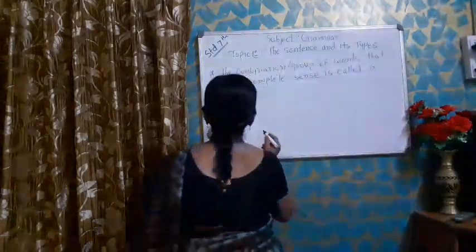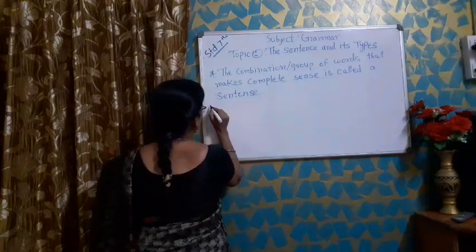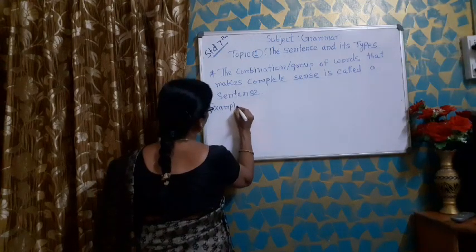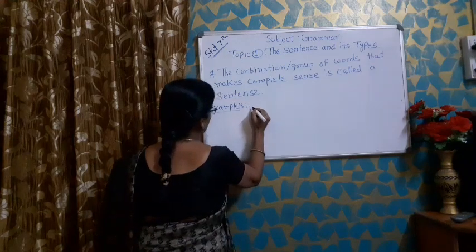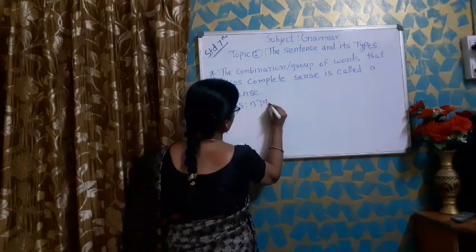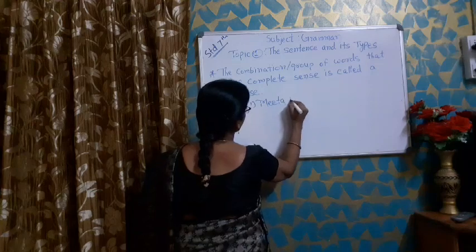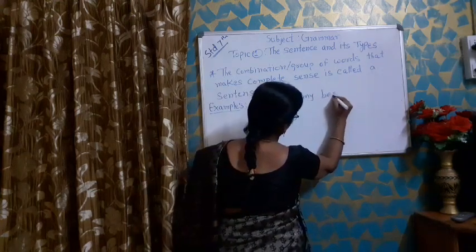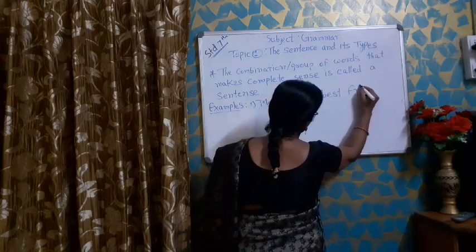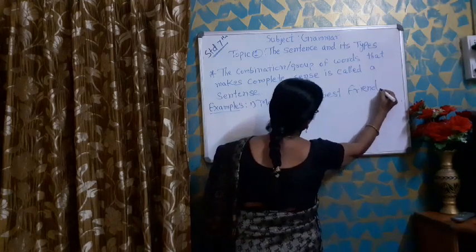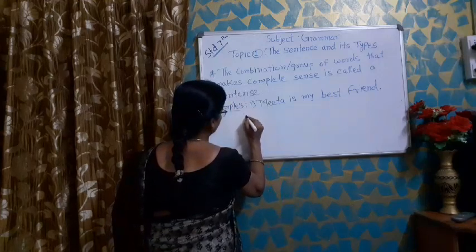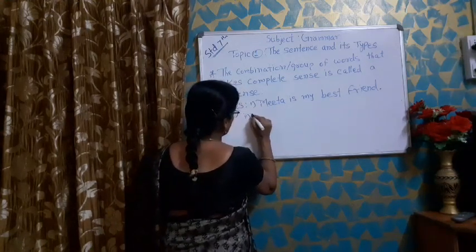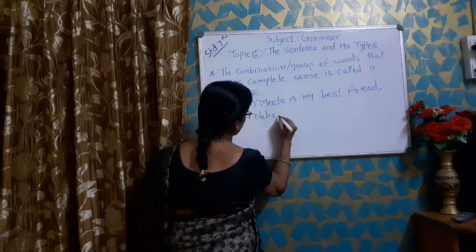Now, note down examples of sentences. Number 1, Mita is my best friend. Second, Neha was absent yesterday.